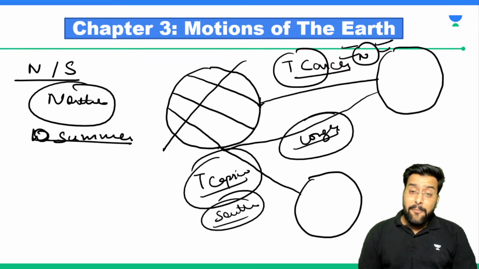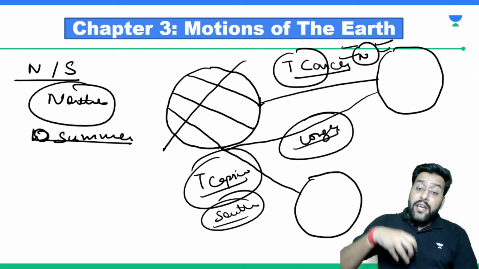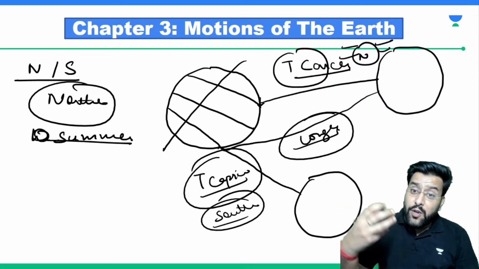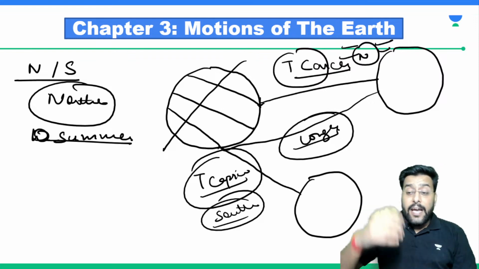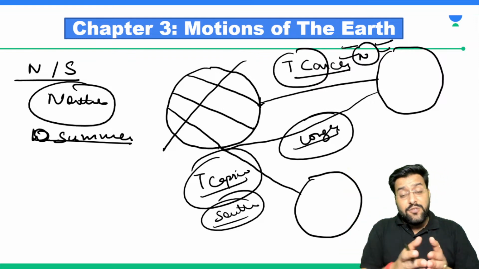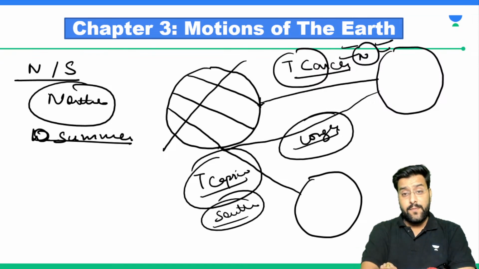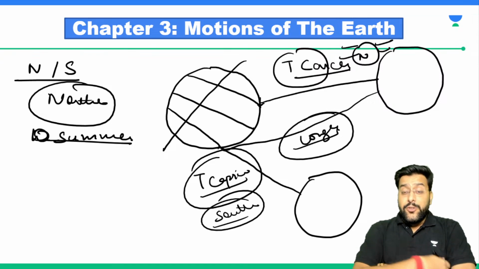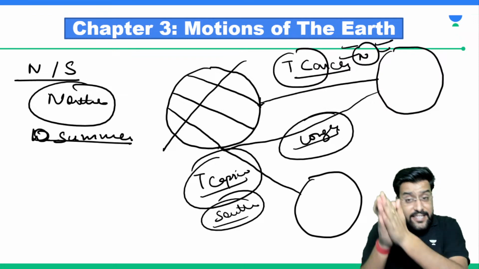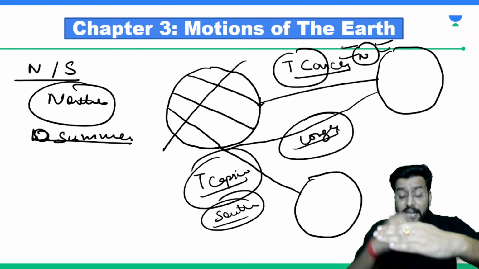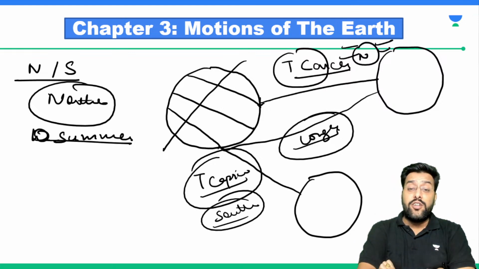In a very similar fashion, just because we are currently going through summer season, that doesn't mean that every individual on this earth is facing summer season. Opposite of our hemisphere, people in southern hemisphere are going through winters right now. Are we clear? So simultaneously day is there, and at the same time night is also there on the earth, and simultaneously when summer is there, winter is also there on the earth.